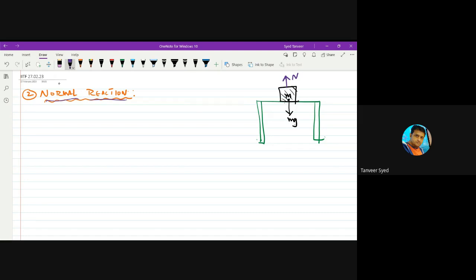This is normal reaction. So it is a reaction force that acts on a body due to contact with a surface or another body.